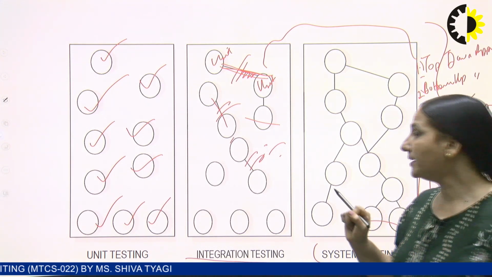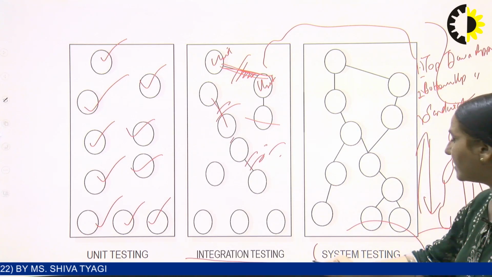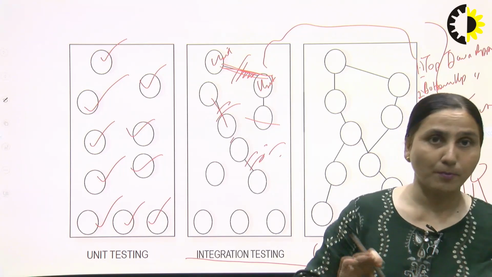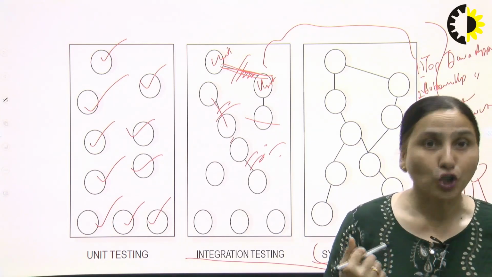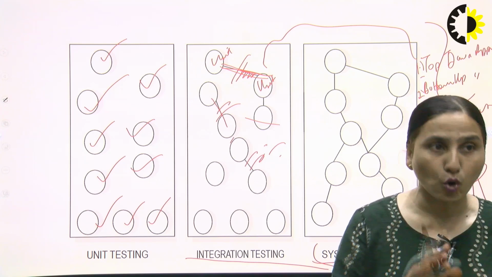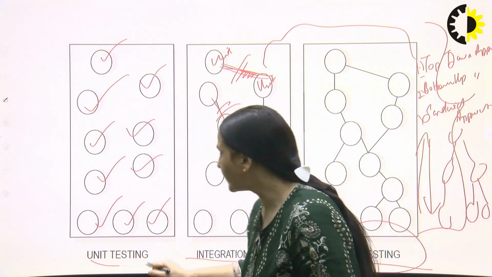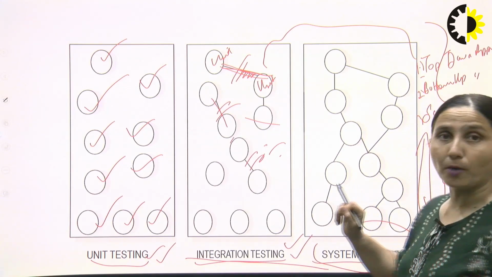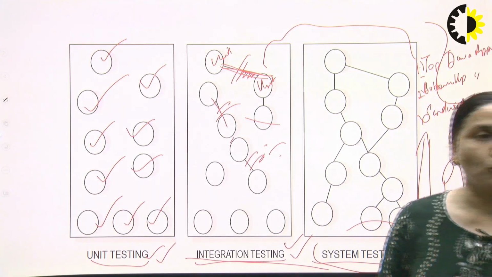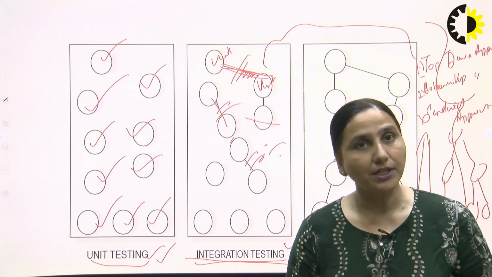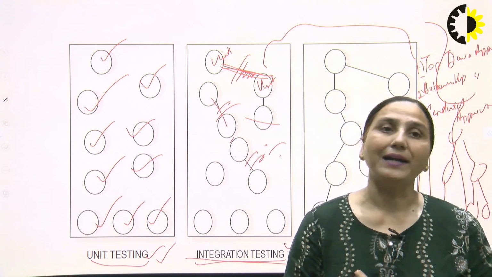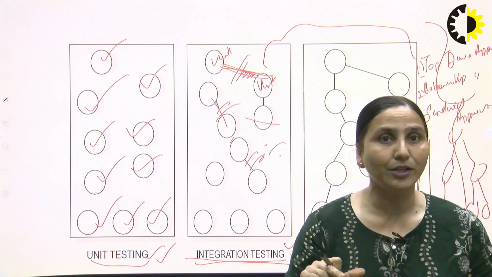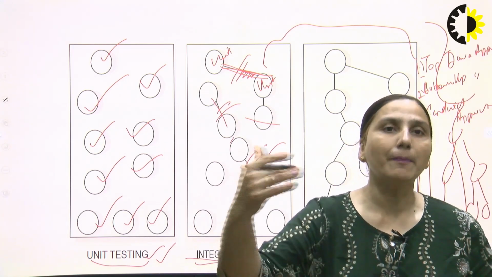Now, after integration testing, third comes system testing. As I told you, a proper sequence needs to be followed. We cannot test the complete system as a whole until unit testing and integration testing have been done properly. Initially, unit testing needs to be done. Practically, it is not feasible to test an independent unit which is not calling any unit and which is not called by any other unit.